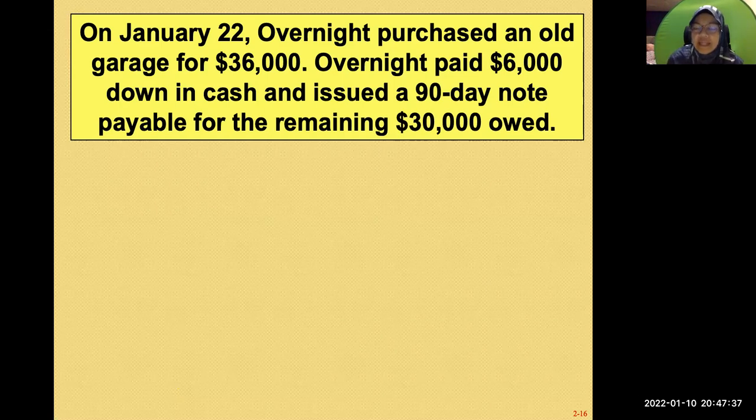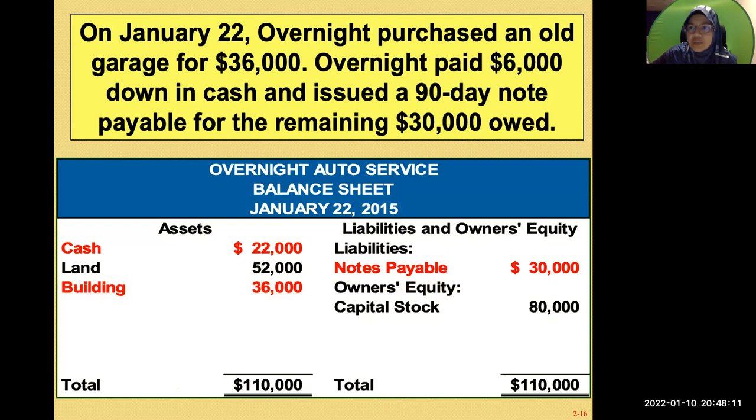So note payable, is it an asset, liability, or owner's equity? What is it actually? If it's payable, of course it's a liability. Whenever you have a payable, you know it's a liability. So what happened now is that you buy a building, a garage, for 36,000. So that's why you have an additional building of 36,000.